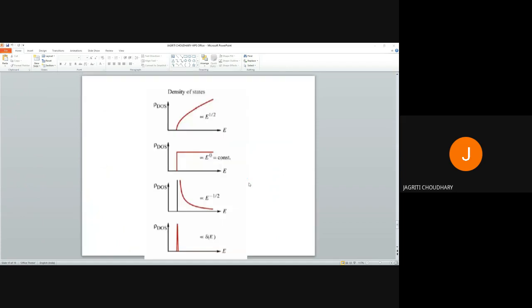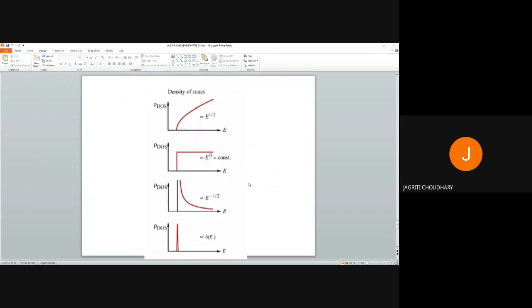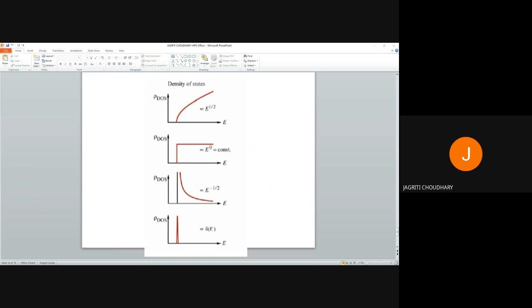These are the graphs which depict the earlier formulas that we calculated for different dimensions. For three dimensions it is proportional to E to the power half, that is the first one, and for two dimensions it is independent of energy, so it is constant. For one dimension it is proportional to E to the power minus half, and for zero dimension it is a delta function.